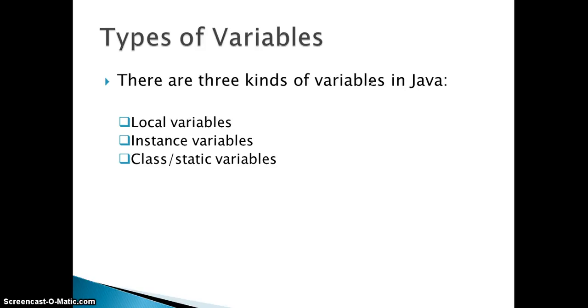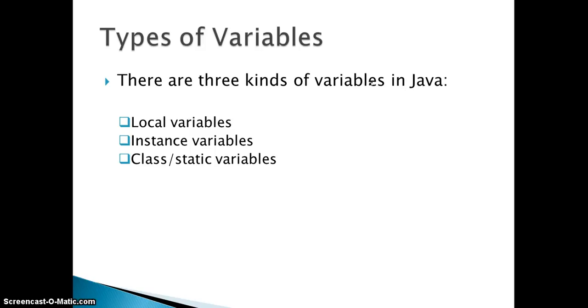Okay, if 5 instances of one class are created, then 5 copies of instance variables will be created, as instance variables are one per instance or object. This can be created by using a keyword called new. Open and close braces will create an instance variable. And coming to the last section, which is a class or static variable. These class or static variables are instantiated when a class is loaded into the JVM.